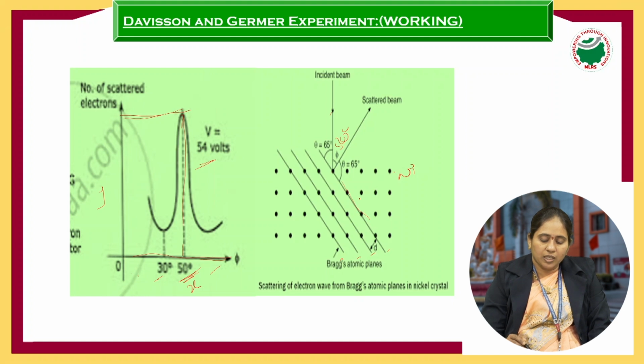So here it is totally 180 degrees. Out of this we have covered the 50 degree. So totally it is 50 degrees over. So here the remaining 65 is again with 65. So the 65 makes an angle with the crystal structure.